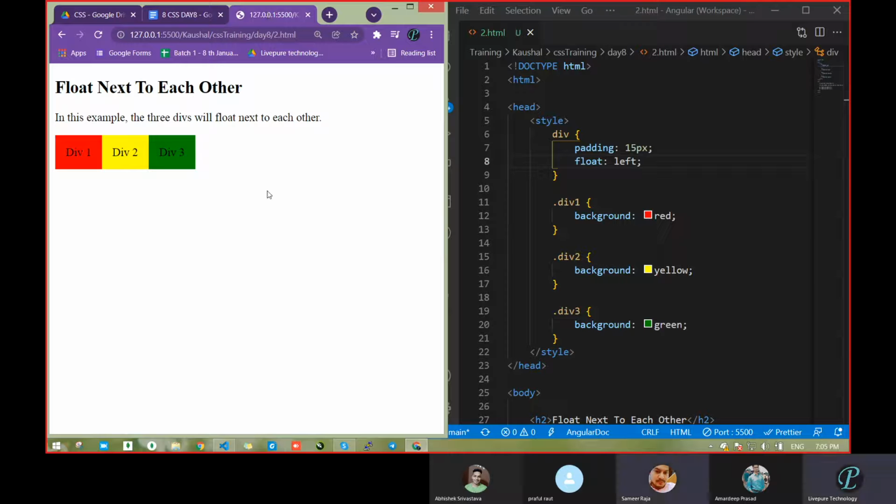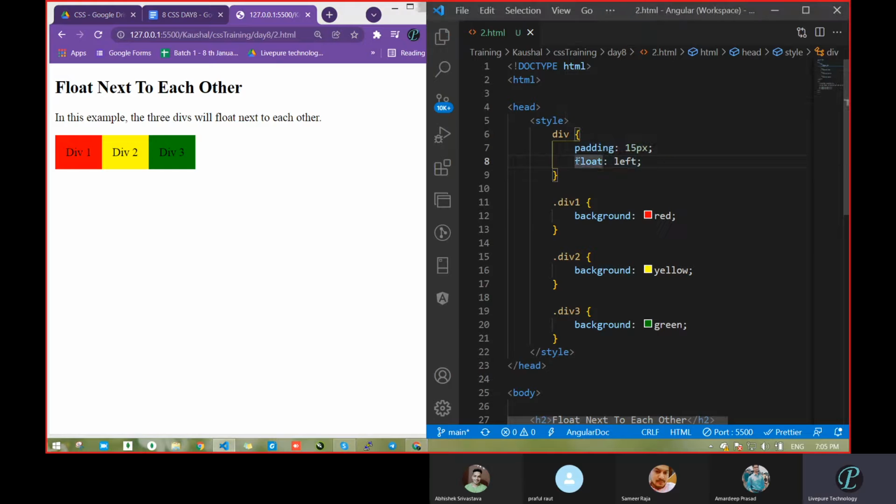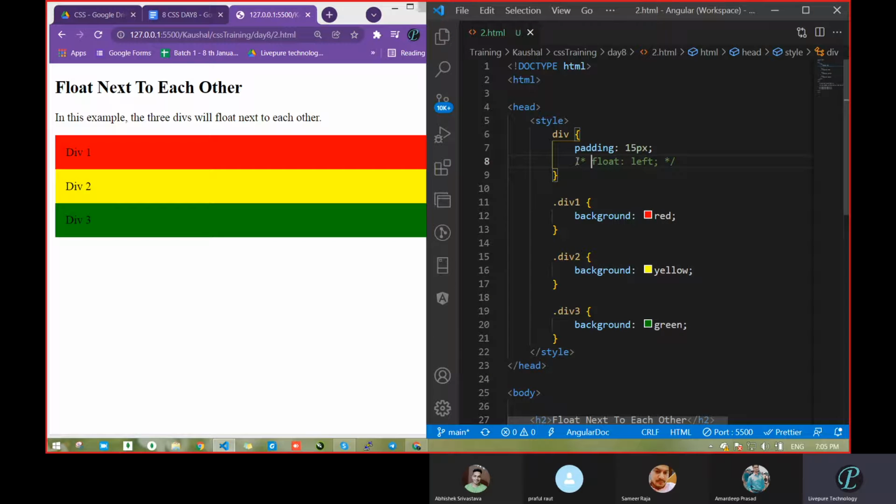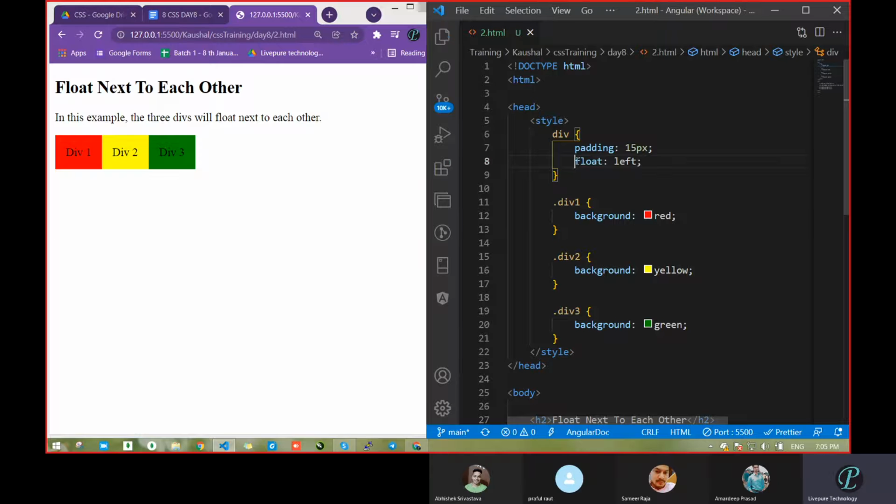Okay, so with the help of padding and float, what we had done: with padding, we got 15 pixel of space all around. But we do not want it like this. We want to place each small block sidewise. What can we do? Float left. It came this way.